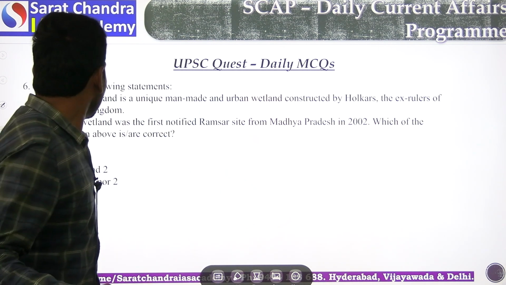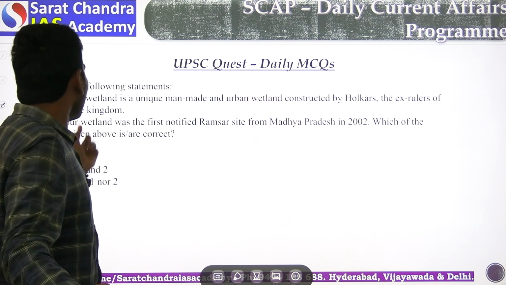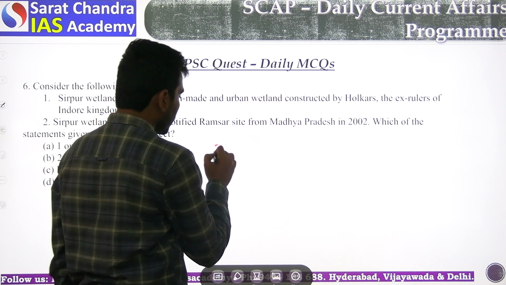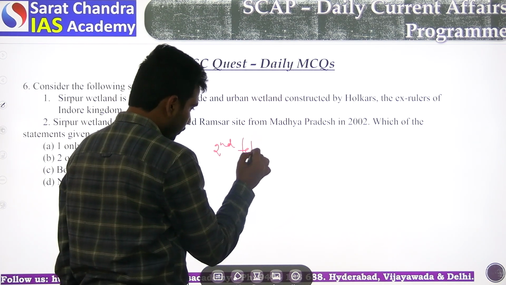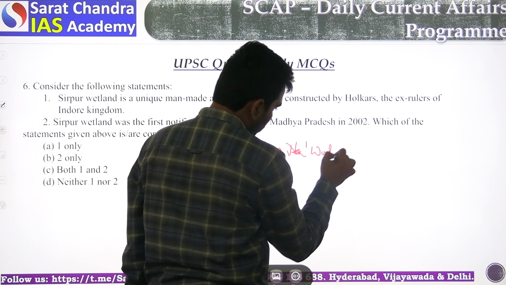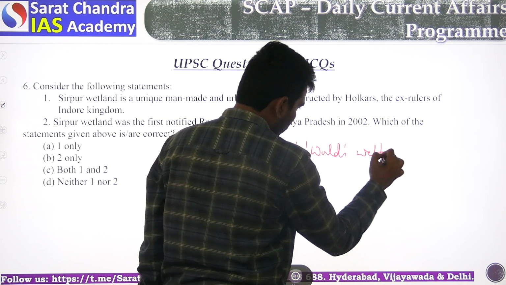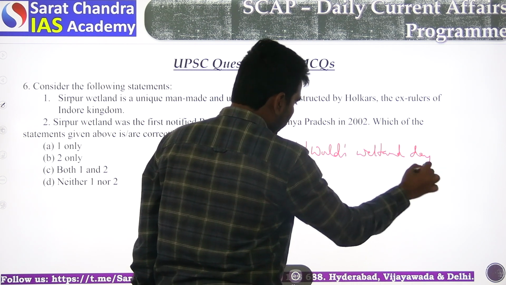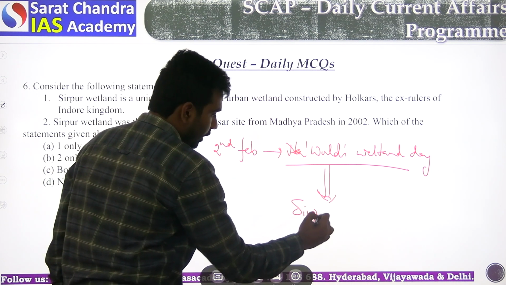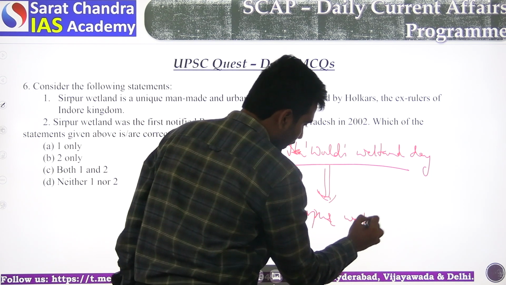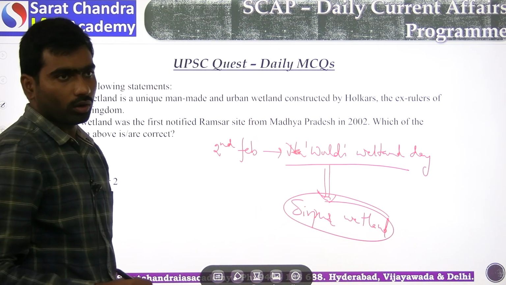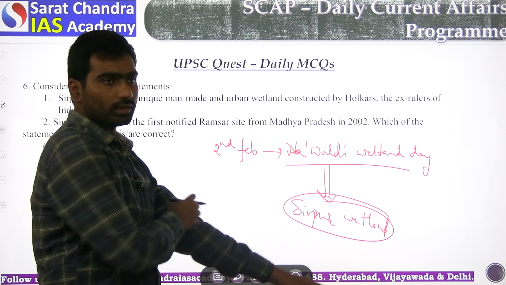Next, sixth one, consider the following statement: Sirpur wetland is unique. Actually, yesterday, 2nd February, we celebrated World Wetland Day. So we conducted the meeting at Sirpur wetland. This year we celebrated this World Wetland Day at Sirpur wetland. Okay, so in the context of Sirpur wetland, this is the question.